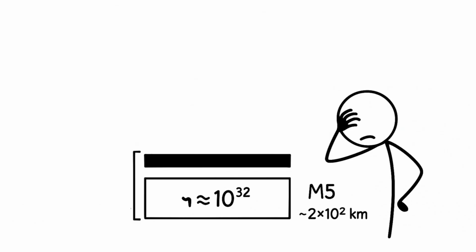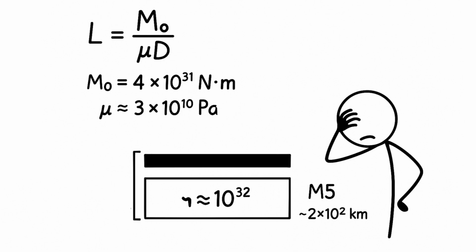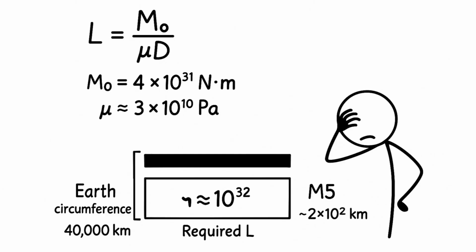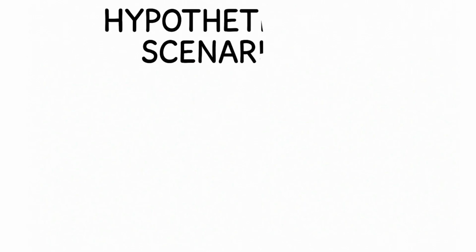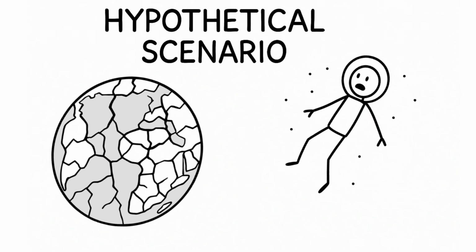Even at extreme W = 200 kilometers and D = 50 meters, for M0 of approximately 4 × 10^31 Newton meters, L of approximately 2 × 10^12 kilometers is required, more than the solar system. This is impossible on Earth. This means that M15 is physically unrealizable on Earth, but if hypothetically it happened, the consequences are planetary. Peak ground accelerations could